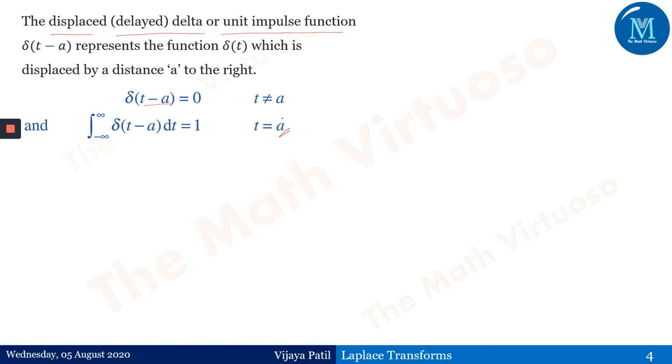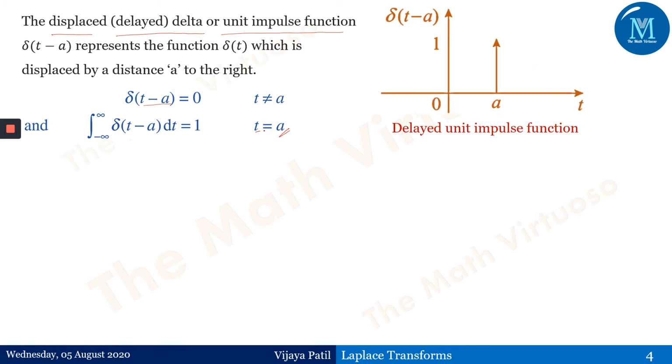It is displaced or delayed by a units, so the impulse is at t equals a. This is the graph: t equals 0, t equals a, and at t equals a the value is 1. This is known as the delayed unit impulse function.